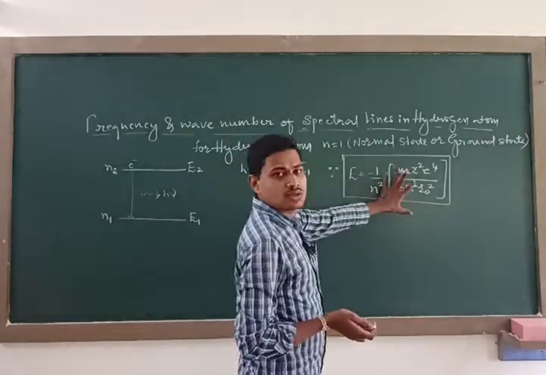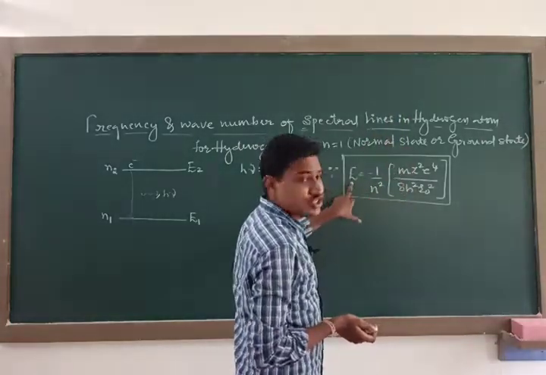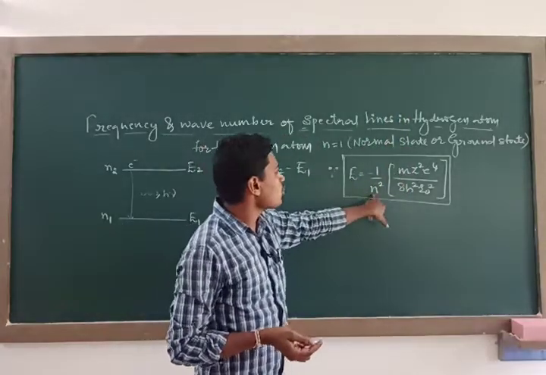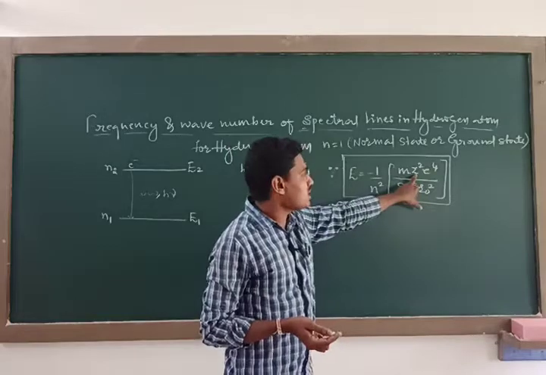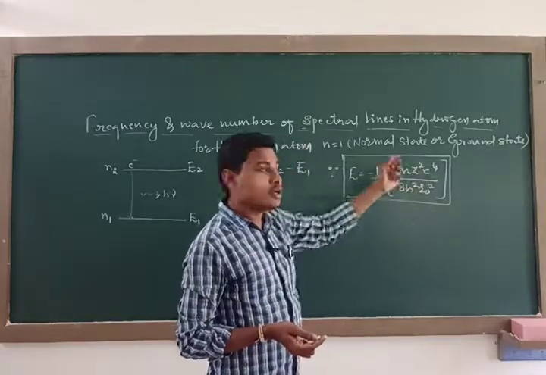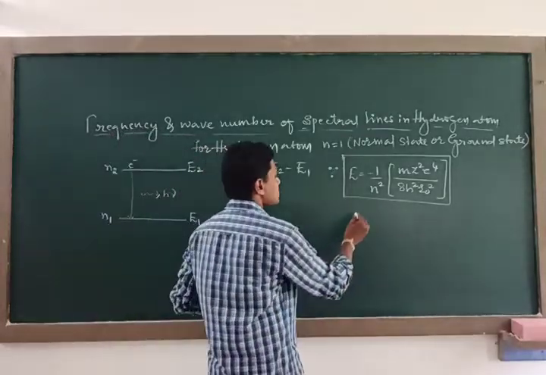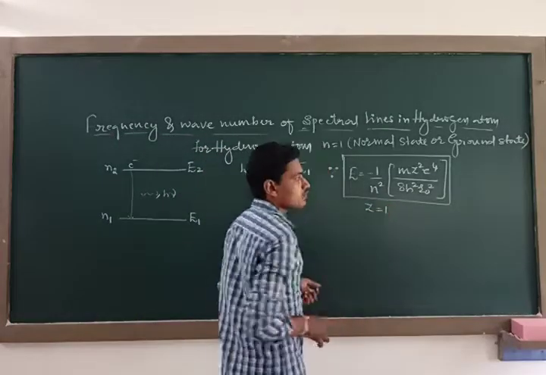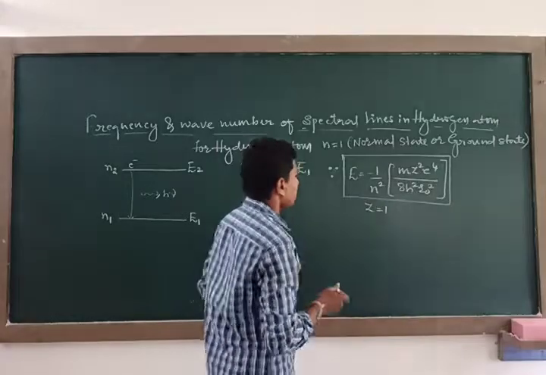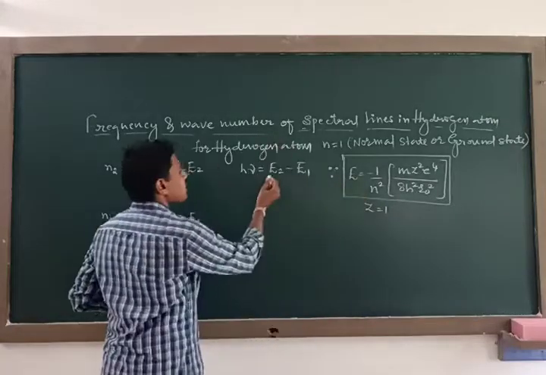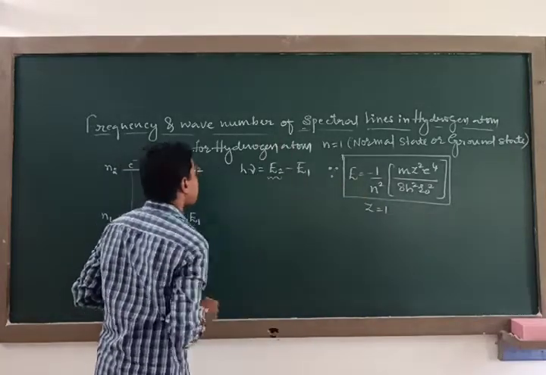In general, the energy of the electron in an nth stationary orbit for a given atomic number z will be this equation. Here I am specifically mentioning the hydrogen atom. So obviously z becomes 1 here. If z becomes 1, say I want to calculate the energy corresponding to second orbit, E2.